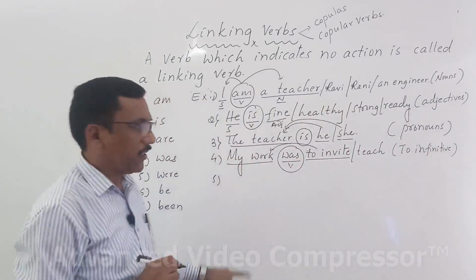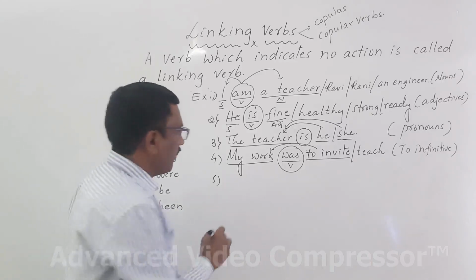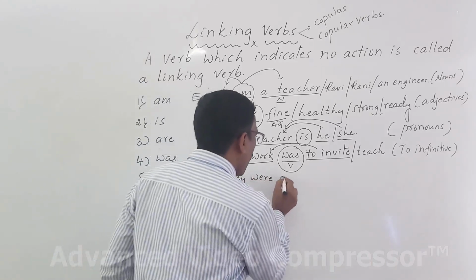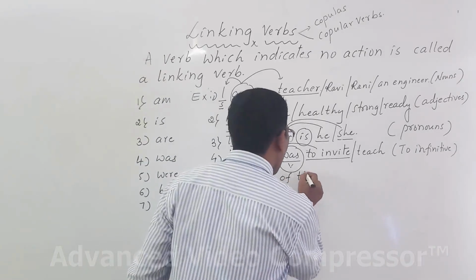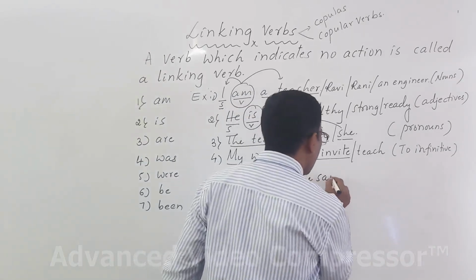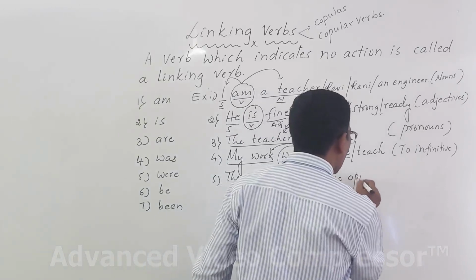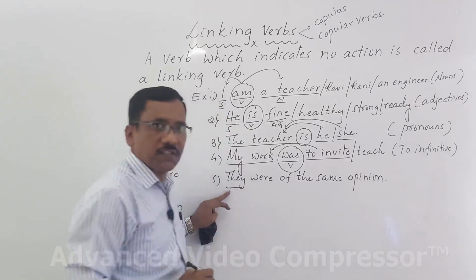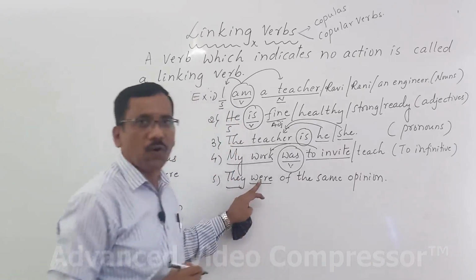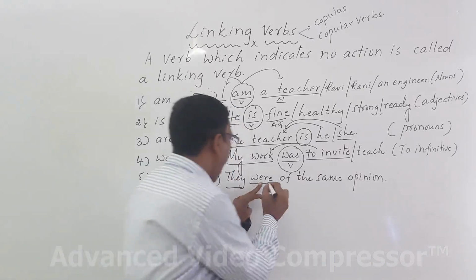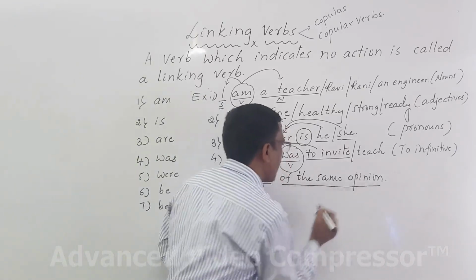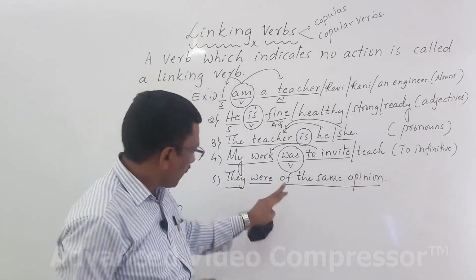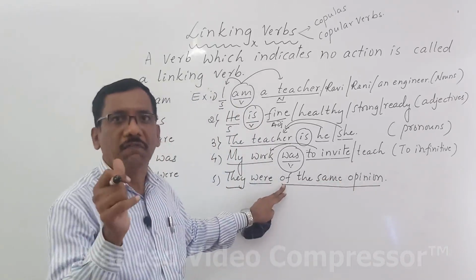Then fifth example, please see here. They were of the same opinion. Here, they is the subject. Were is what? A linking verb. After the linking verb, you see here, of the same opinion, this phrase has begun with of.